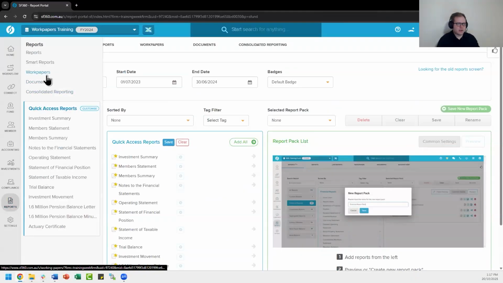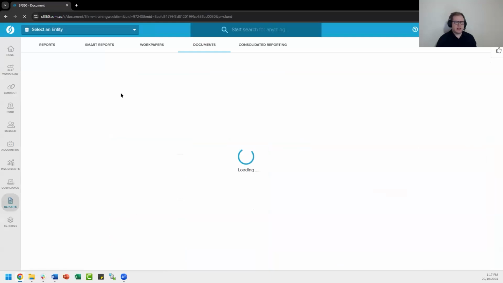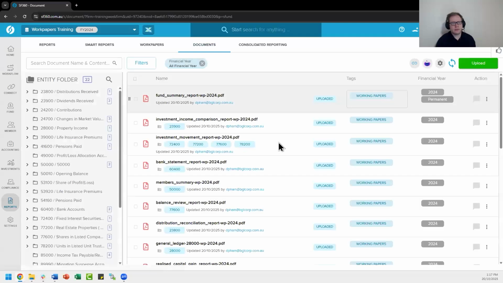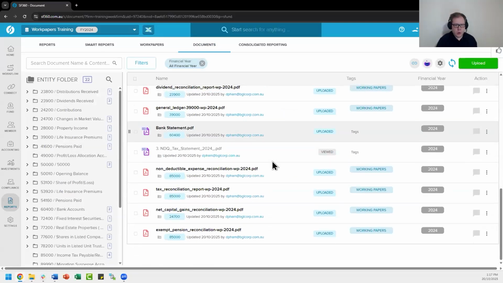What I believe I've done is I've already uploaded this document just so that SmartDocs has been given enough time to process this. So we'll head to our document screen here and find our NDQ's tax statement, which is right here, this one.